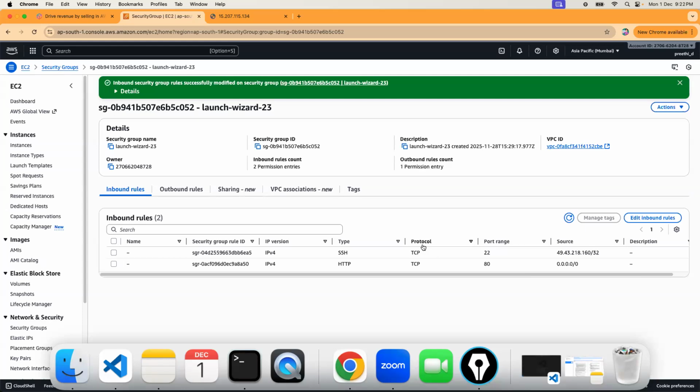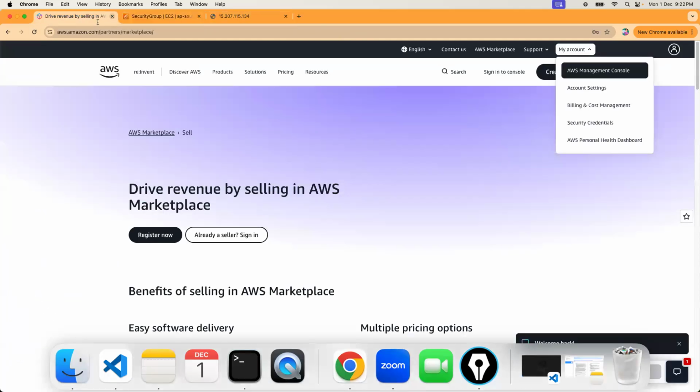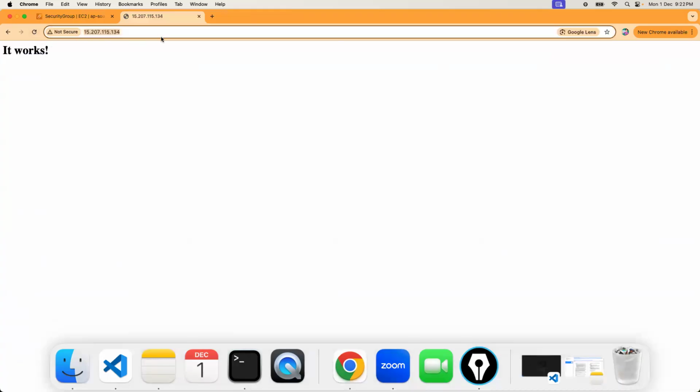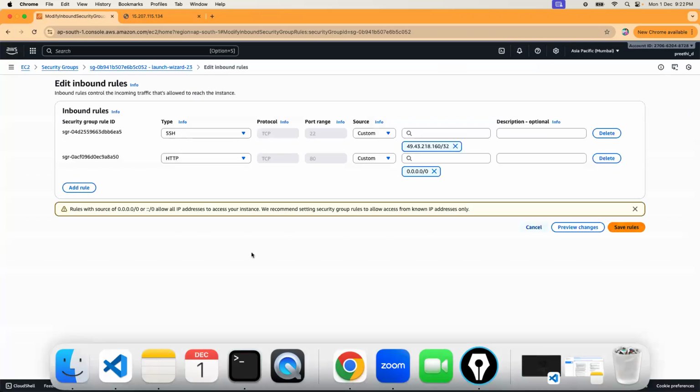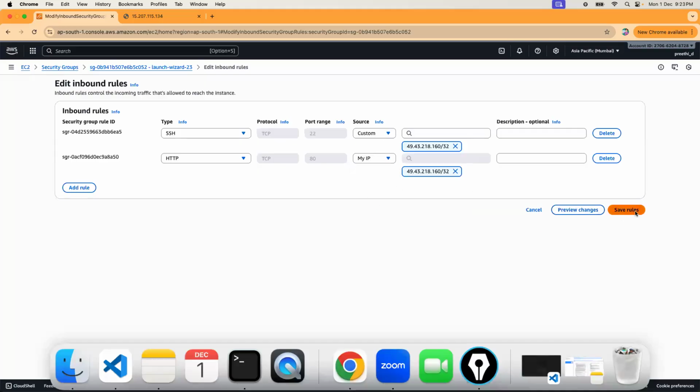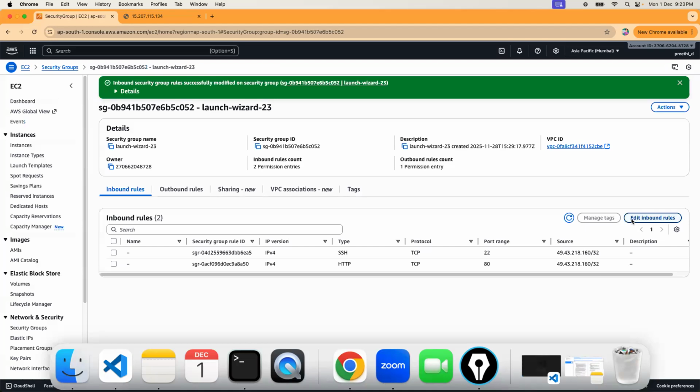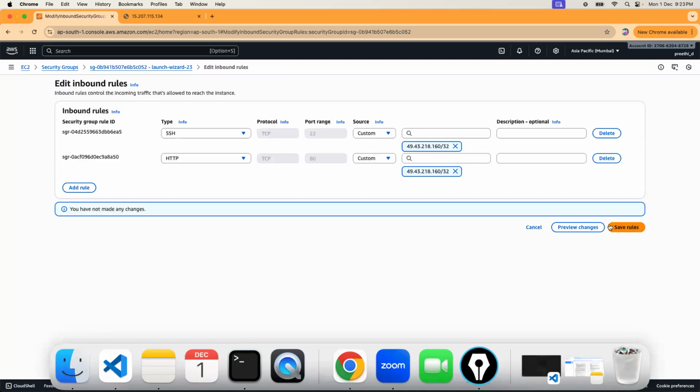Because it's accessible only from my IP now. Can anyone confirm that? Are you still able to access it? Open it in a new incognito window and try it out. Sorry, I think I did not save it. One second. Now please try.